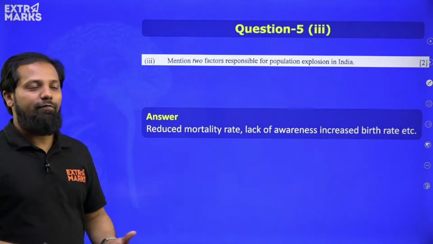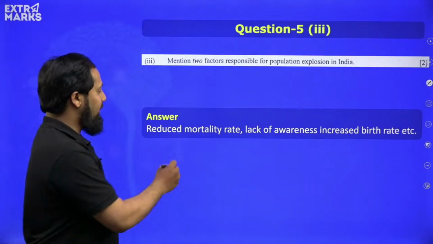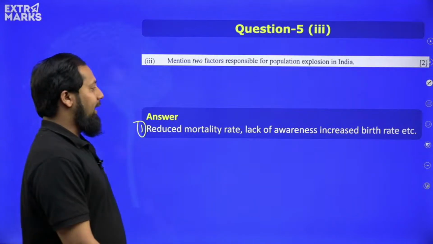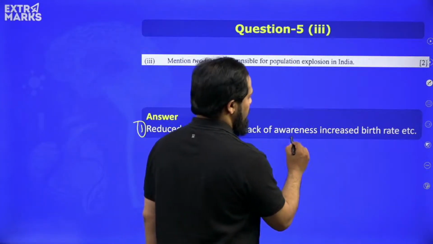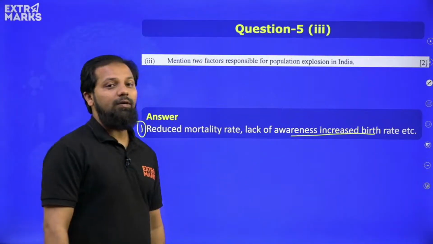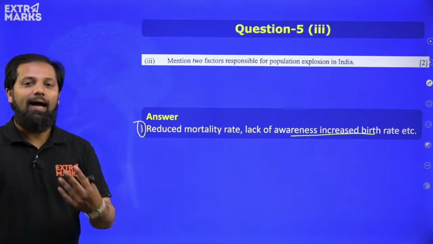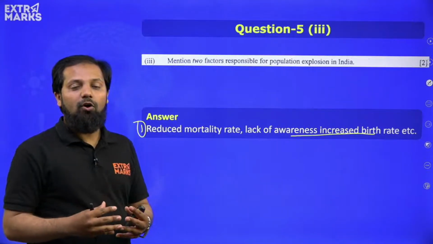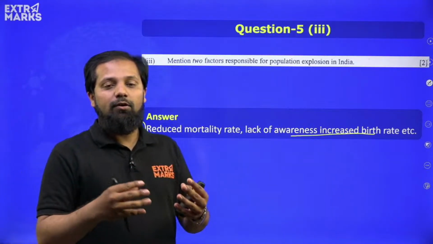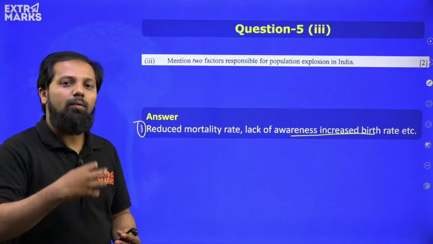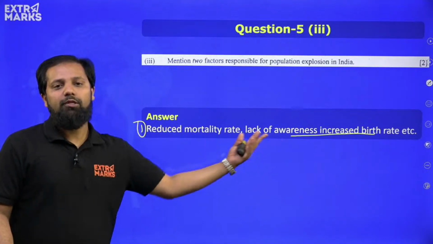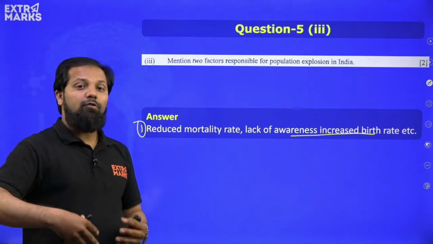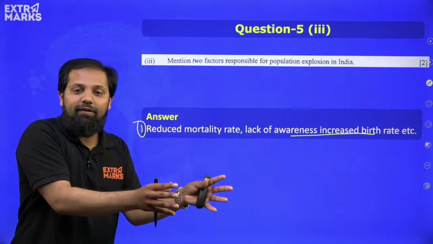So reduced mortality rate is one of the reasons for population explosion, and lack of awareness has increased the birth rate. Those two are sufficient. If you want to add one more point, we can say that there are more people in the reproductive phase of their life.